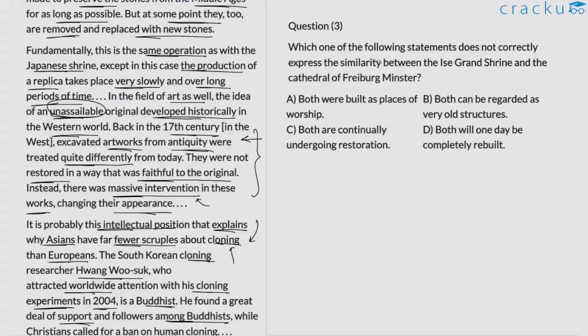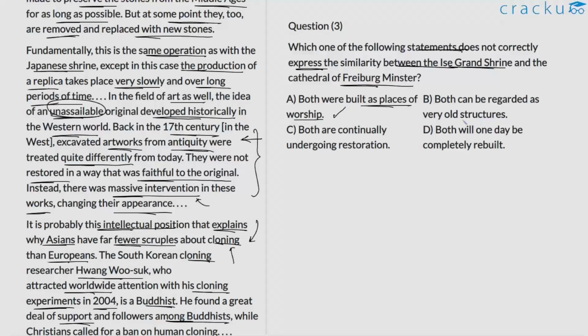Question number 3. Which of the following statements does not correctly express the similarity between the Issei-Grandstein and the Cathedral of Freiburg Minster? Let us examine the choices. A. Both were built as places of worship. So this is understood. We can eliminate A.